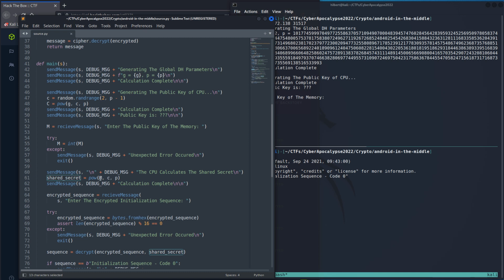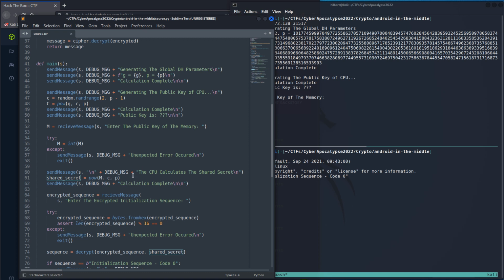We could also use the number 1, right? 1 to the power of anything is always 1. The other thing you could actually do here is give it P. No matter how many times you multiply P, when you divide it by P to get the modulo, the remainder, well, P times P times P times P, however many times you want to do it, you divide that by P, there ain't going to be a remainder. You could use any multiple of P, 2P to the power of whatever, right?